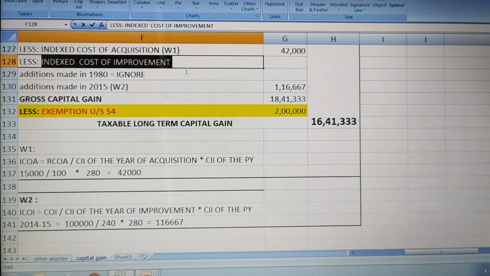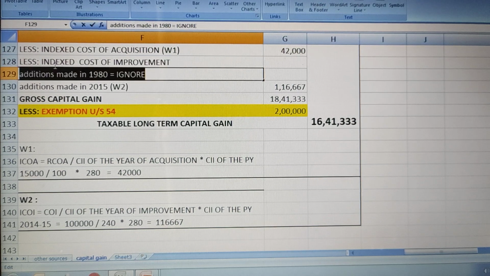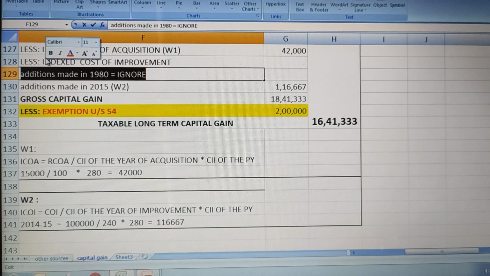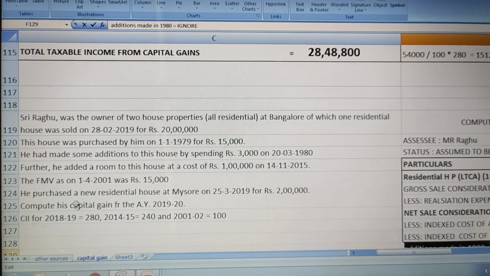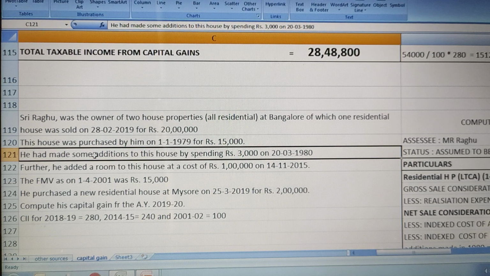Indexed cost of improvement, there are two improvements which were made. If you remember, we have already discussed that any improvement made before 2001, that is before our fair market value year, we will ignore that. And after that, whatever is being taken, we have to consider those things. So in the problem, there are two additions which are given. So what are those?